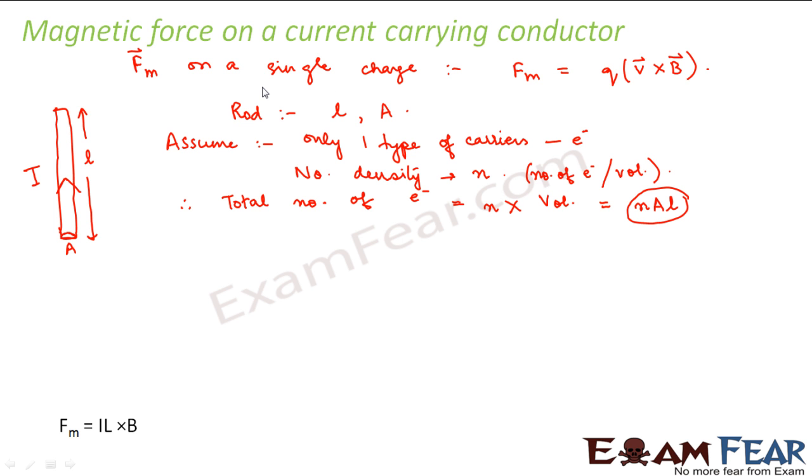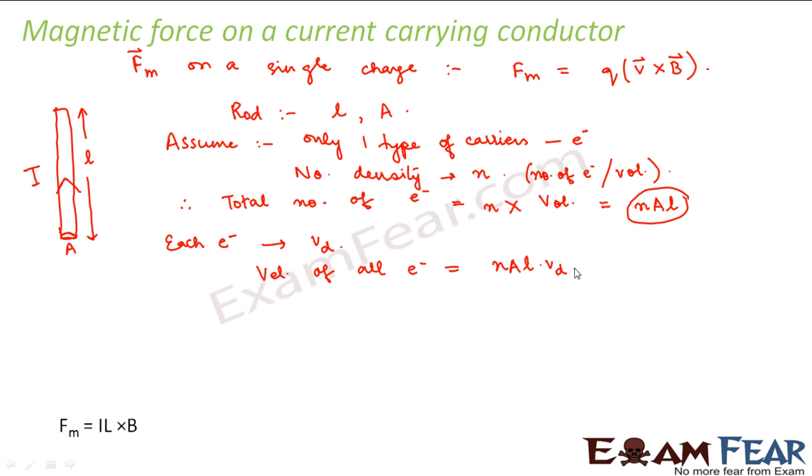Now we have seen before that the magnetic force on one charge is this much. But now you have so many charges. So what will be the magnetic force on so many charges? Let us assume that each electron is moving with a drift velocity Vd. We have talked about drift velocity in our previous lessons when we were talking about electricity. So let us suppose each electron has a drift velocity Vd. Therefore, the velocity of all electrons will be the total number of electrons into Vd.